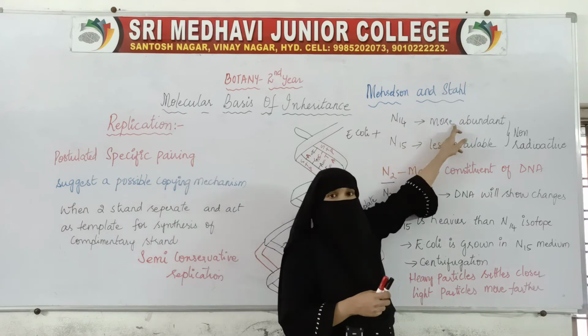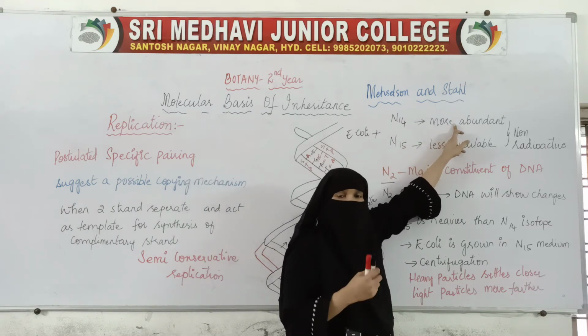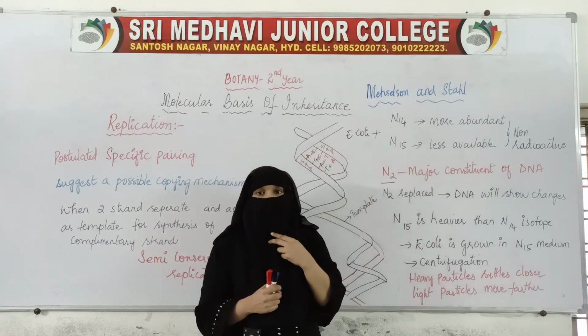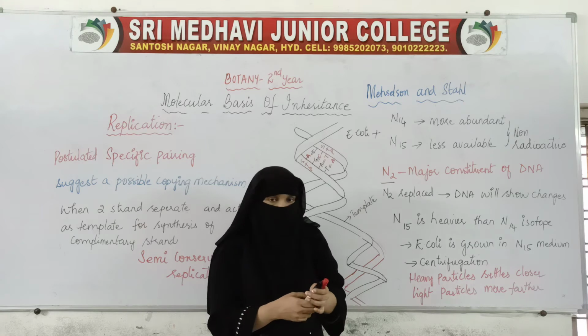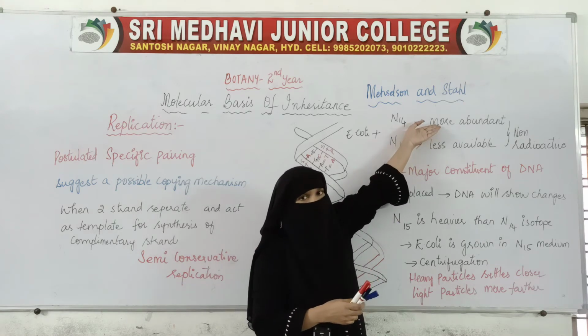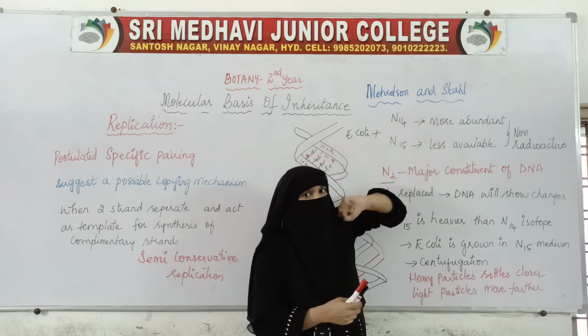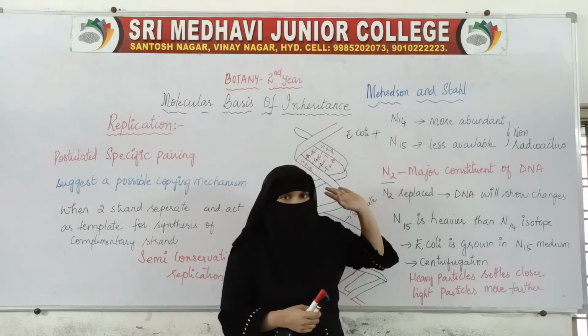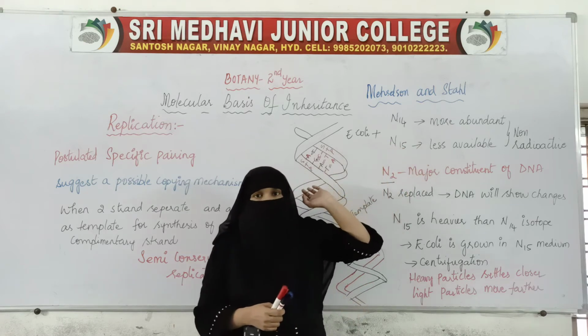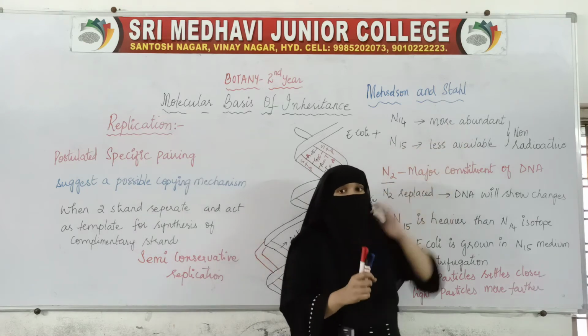N14 is the more abundant isotope of nitrogen, and N15 is less abundant, less available. So these are the two isotopes of nitrogen, along with E. coli.